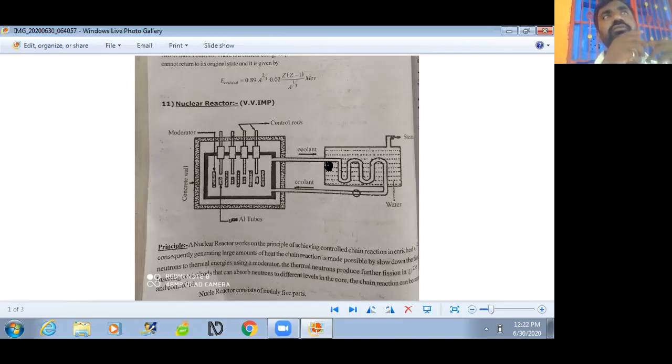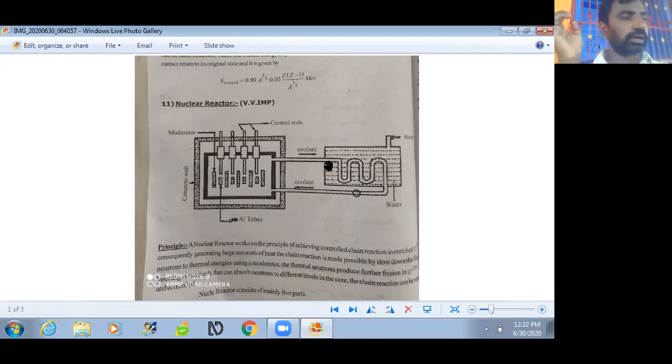The first part is the fuel. It is the main core part of a nuclear reactor. The fuel is fabricated as rods. These rods are generally fabricated with natural uranium, enriched uranium, plutonium and uranium 235. These four radioactive elements act as fuel of a nuclear reactor. We can say the fuel is the core of a nuclear reactor.